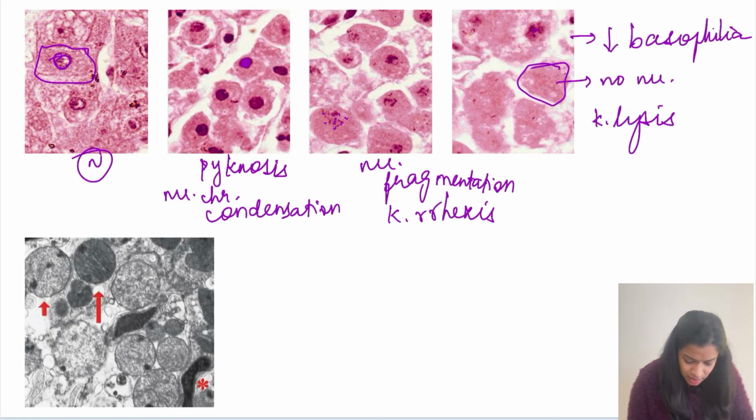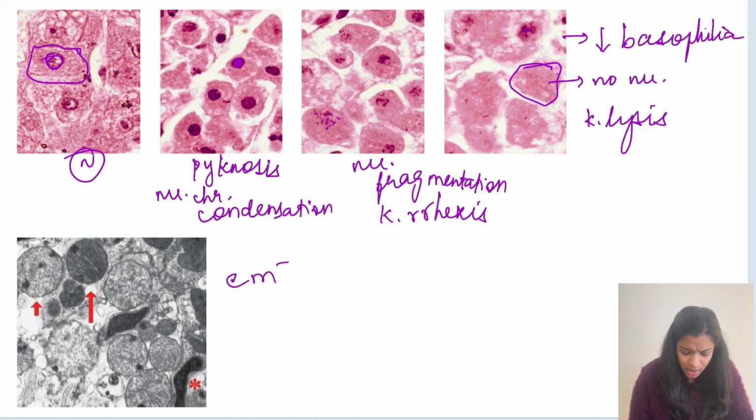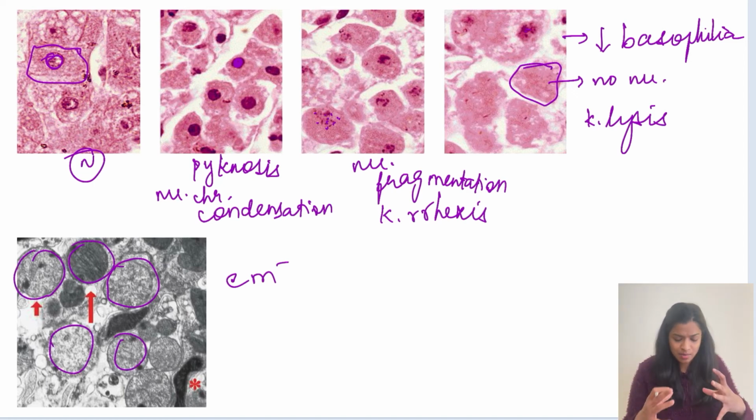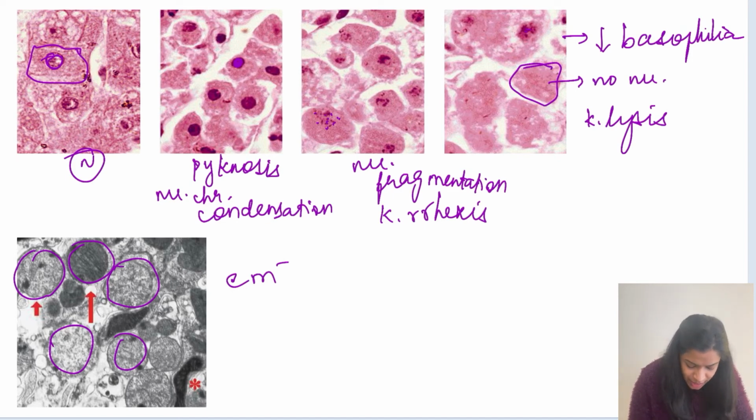So, what is the third last image we see here? This is an electron microscopic image, and these structures are all mitochondria, okay? The mitochondria are quite swollen over here. Normal mitochondria will not be this big in size. Inside these mitochondria, can you see some electron dense materials? Here also there is one, here again, here.